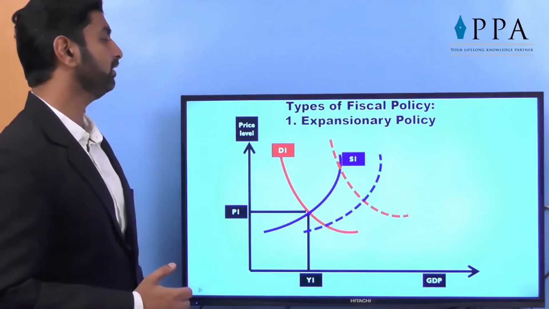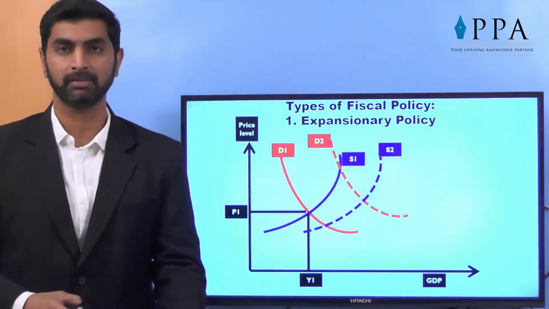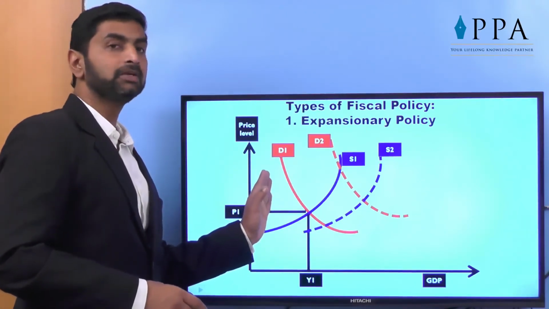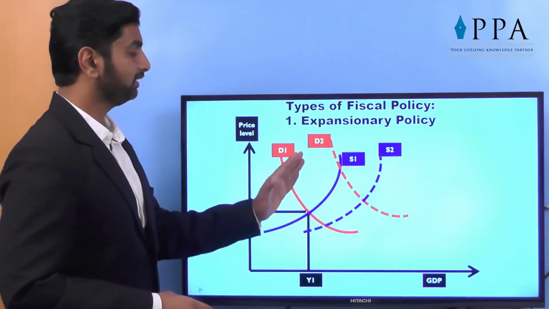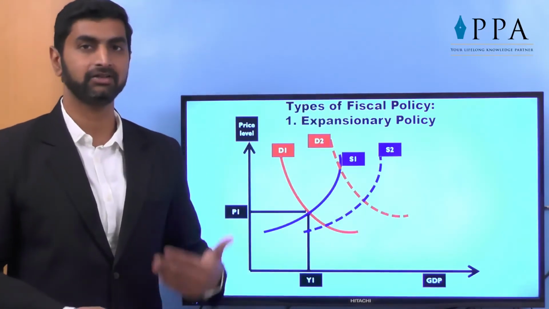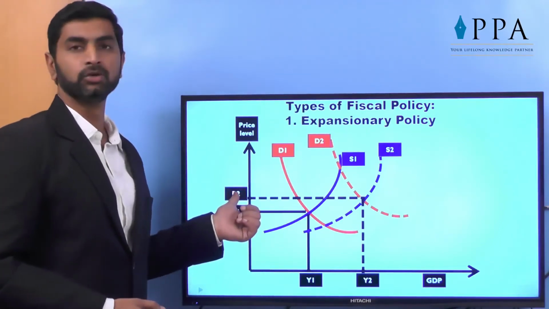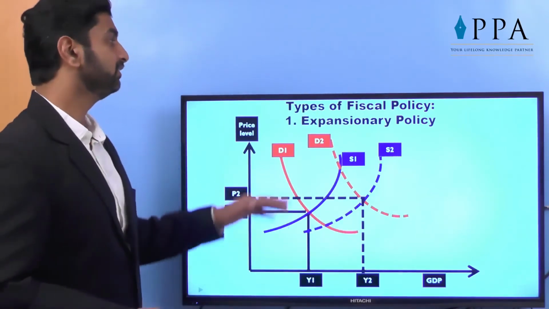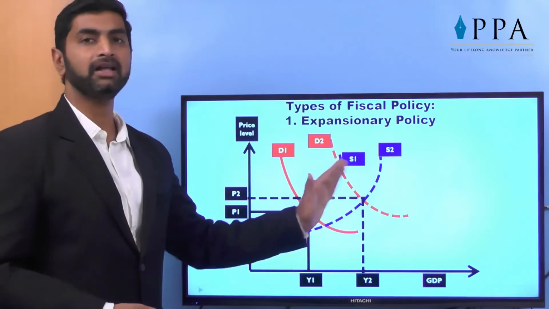So obviously the demand will go up, as well as the supply is also increased by giving new facilities to the manufacturers, tax benefits, tax holidays. So on one hand, the consumers are motivated to consume more by reducing the taxes and giving more employment opportunities. On the other hand, the suppliers are motivated to produce more by giving them some facilities like tax haven, tax benefits, or subsidies. So ultimately, the price goes up a little bit and the revenue yield, that is GDP in the economy, increases. This is called expansionary policy. I repeat, the government takes steps to increase the demand as well as supply.